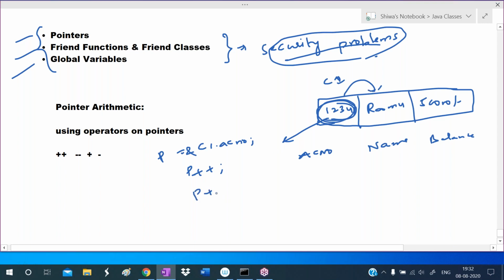If I write P plus plus again, it accesses the next element again. So if I know the address of one element, I can access the next elements.